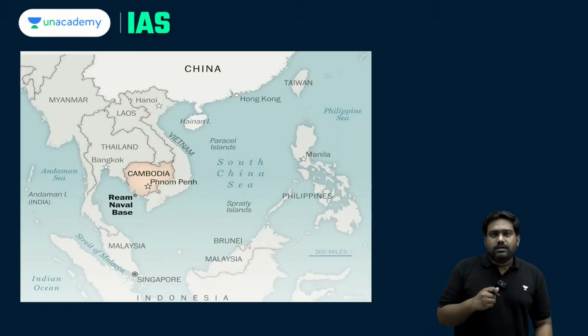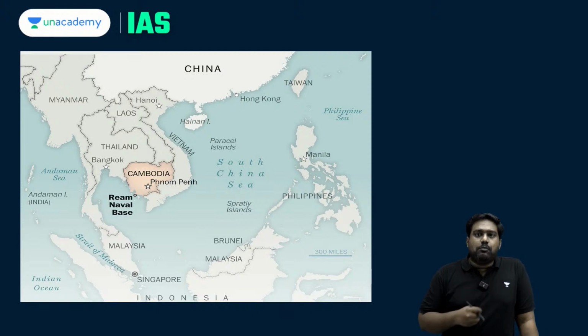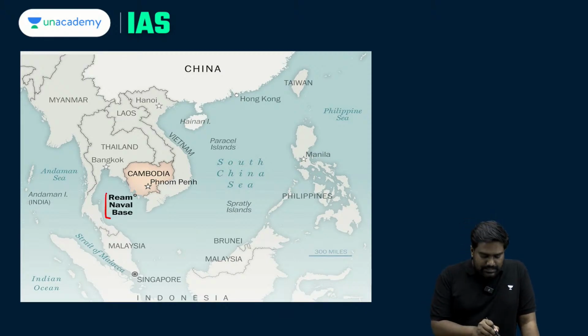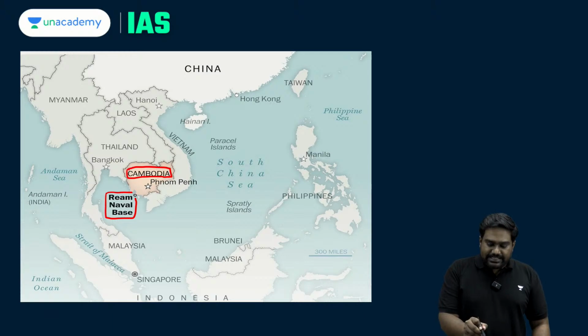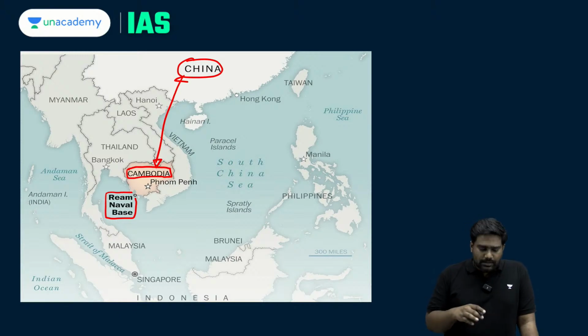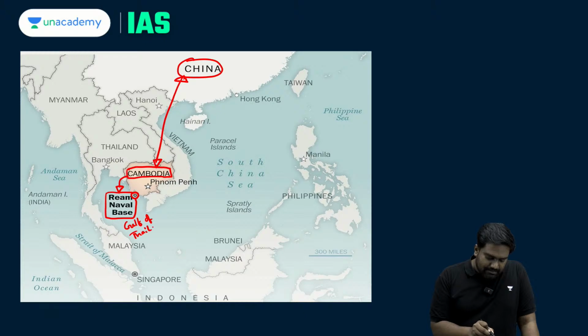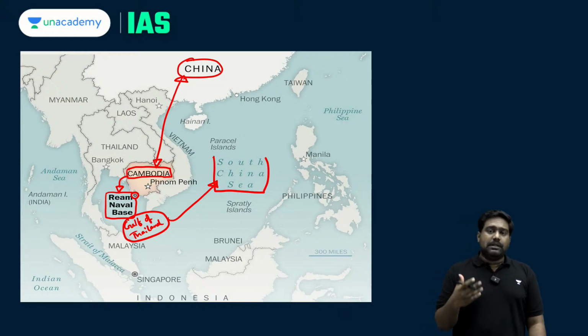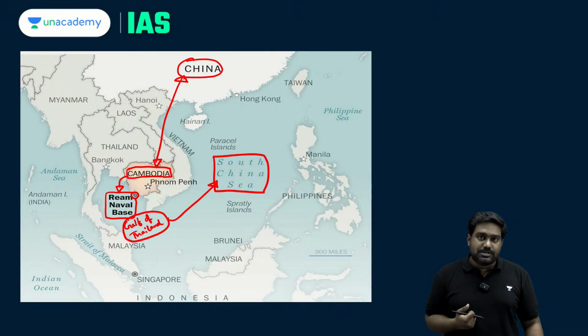Now coming to the fourth strategic port and naval base that was given in the question, the Ream Naval Base located in Cambodia. So China has very good relations with Cambodia. China has a lot of influence in Cambodia, and recently China has invested in the upgradation of the Ream port and the naval base facility present over here in the Gulf of Thailand. The Gulf of Thailand is also strategically very important. It's part of the South China Sea, where China has multiple maritime disputes with other Southeast Asian countries.